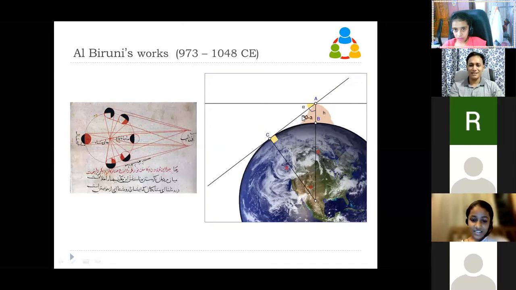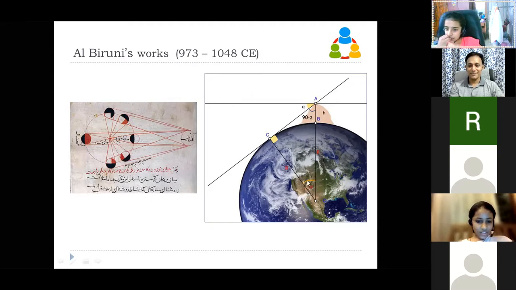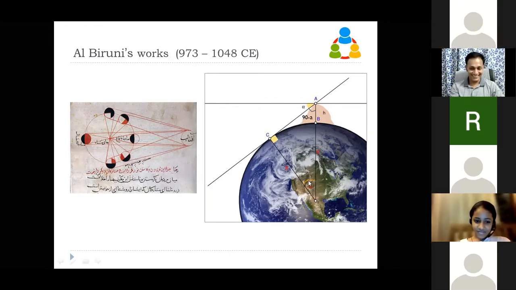Yeah, what is the big deal? If this is A, if this is 90, this is 90 minus A. And if this is 90 minus A, what is this? 180 minus 90 minus A plus what?